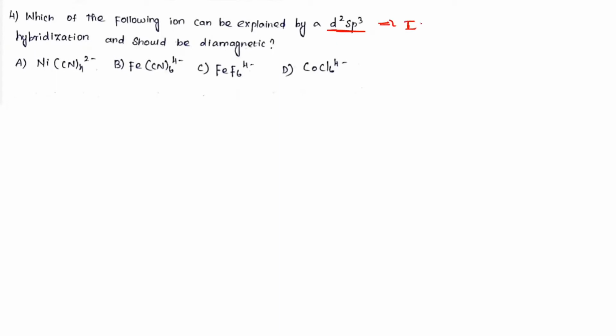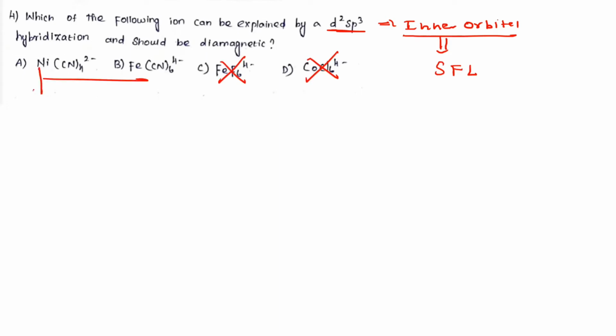They call this an inner orbital complex. When the inner orbital complex takes place, it is with a strong field ligand. Cl is a weak field ligand, so there is no possibility. Fe, weak field ligand, there is no possibility. In case of 2, in this nickel D8, D8 always forms what? An outer complex. What is an outer complex? sp3d2.